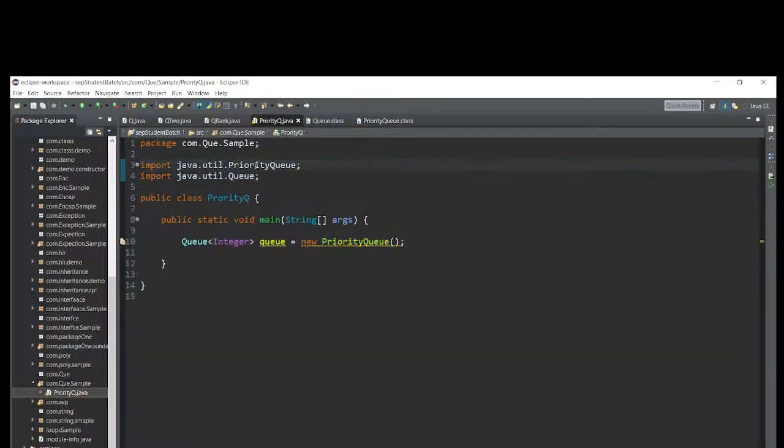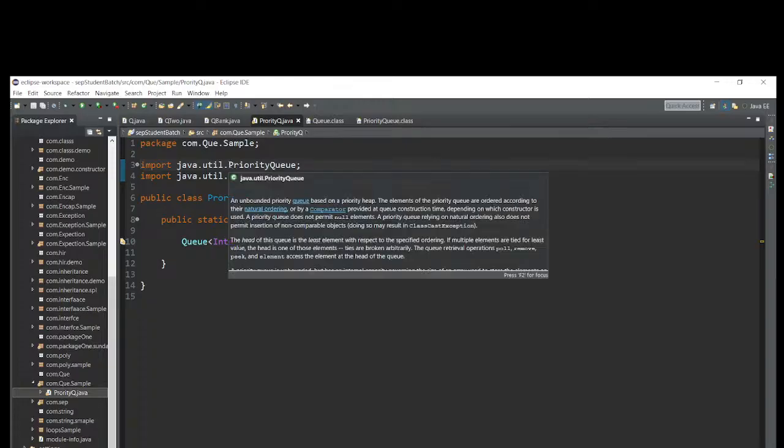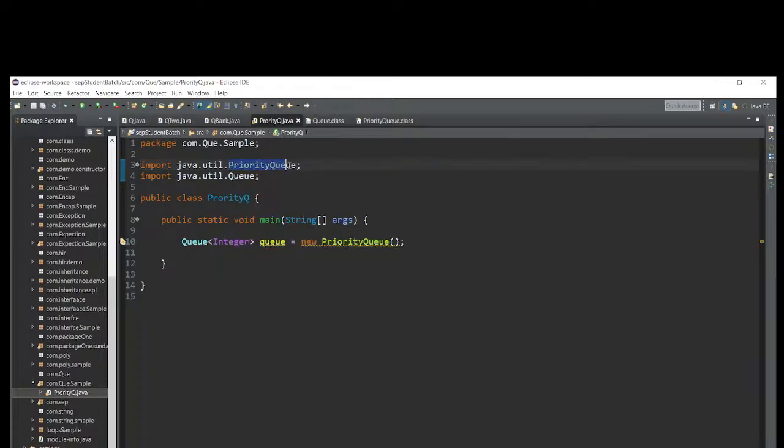Without writing the PriorityQueue class individually, if you give import java.util and just give the star, then we can acquire all classes.